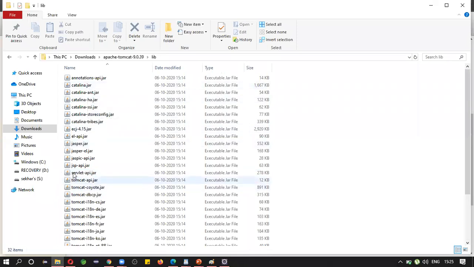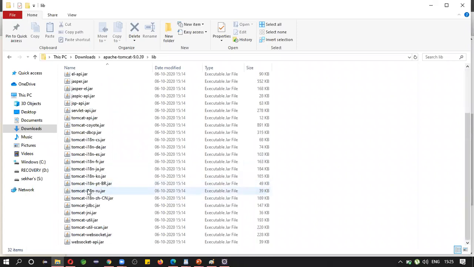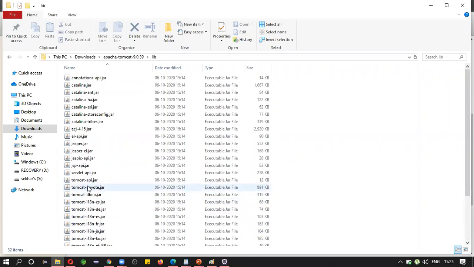If you observe this, you will see Servlet API and JSP API, which are the important ones. This is the proof that Apache Tomcat is implementing servlets and JSPs.